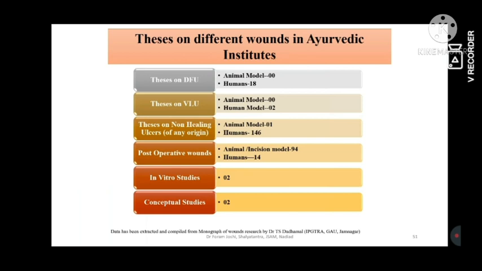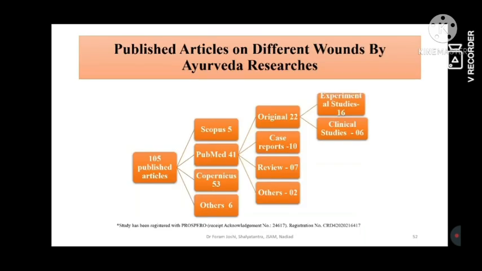Now coming to the research part, advances in the research part. These are the pan-India theses that have been carried out in the Ayurvedic institutions, particularly on diabetic foot ulcers, venous leg ulcers, non-healing ulcers of other origins, post-operative wounds, in vitro studies and conceptual studies. So you can appreciate the data, and the data has been extracted from the monograph of wound research prepared by Dr. T.S. Dudmal sir. These are the published articles on different wounds by Ayurveda researchers.